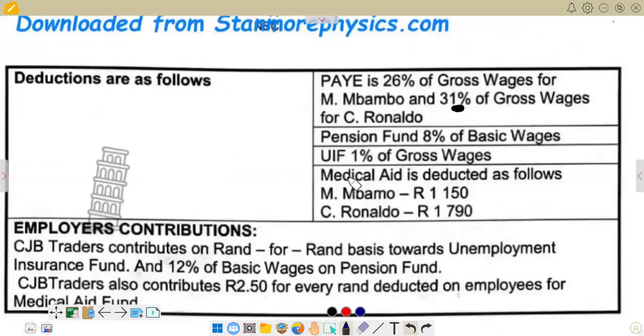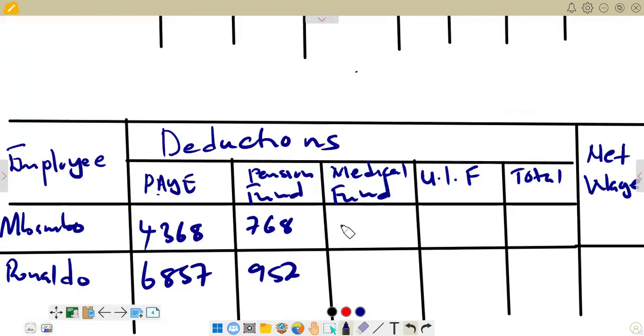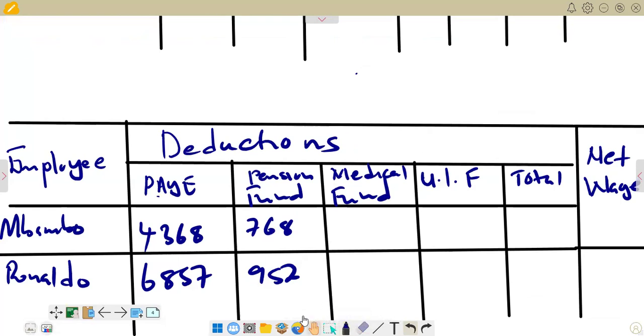Before you go to medical aid, we've got UIF, which is 1% of gross wage. Obviously we go there to calculate that one. It's applying to both workers, 1% of gross wage. So we go back and use the gross wage amounts that we have.